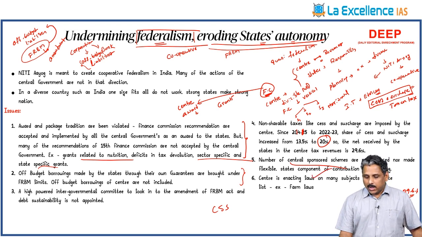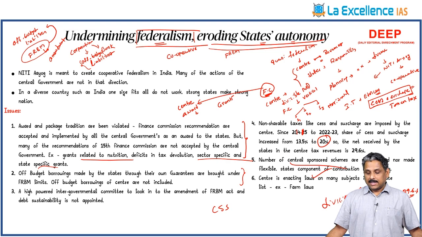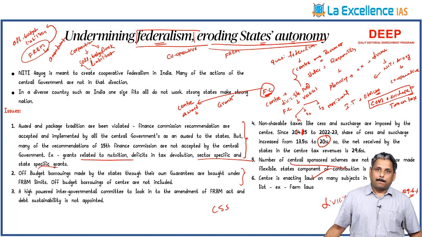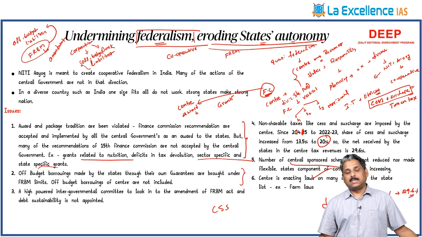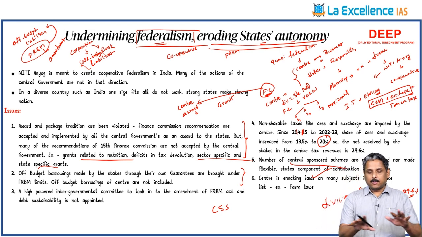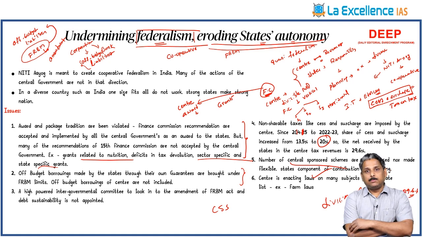Third is, we have division of subjects, functions between center and the states. In this case, farm laws, agriculture fall within the scope of the state list. But center has enacted the farm laws. On many subjects given to the state, center is enacting the laws. This is another complaint of the states. So if you can make these 6 points, you can write a beautiful answer.